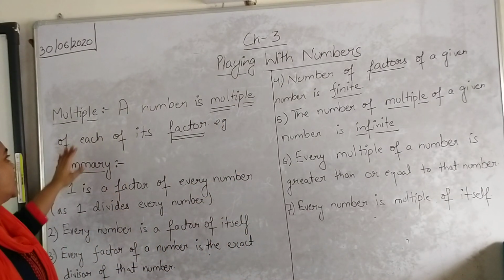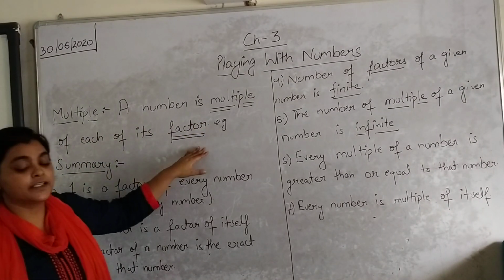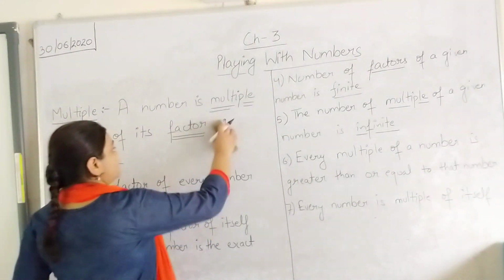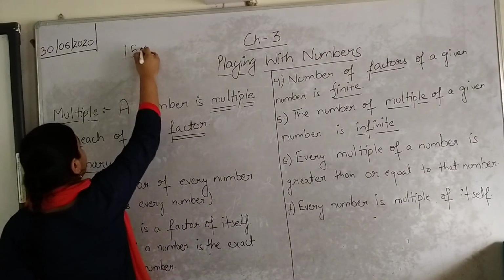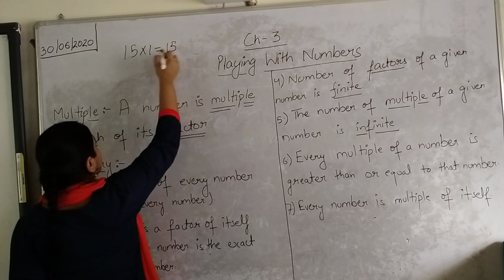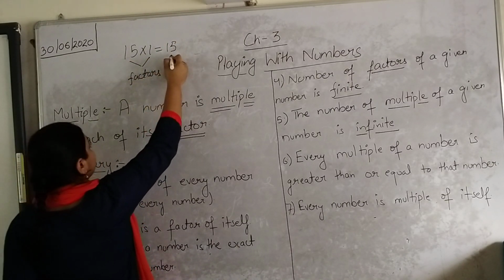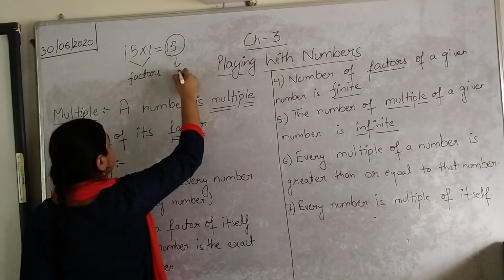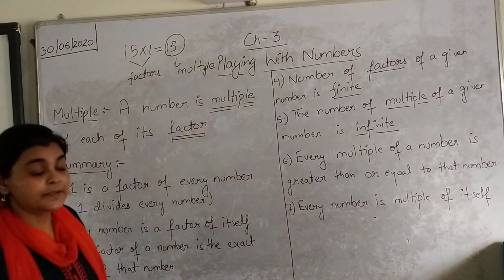Alright? So now, what is a multiple? A number is a multiple of each of its factors. Like in our previous classes we have studied that 15 into 1 is 15. Here 1 and 15 are factors of 15 and 15 here is the multiple. Alright.